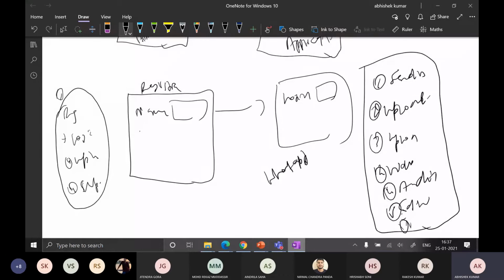Suppose I want to design this software using service oriented architecture, right? So these functional requirements are known as business processes. There is no difference between functional requirements and business processes.